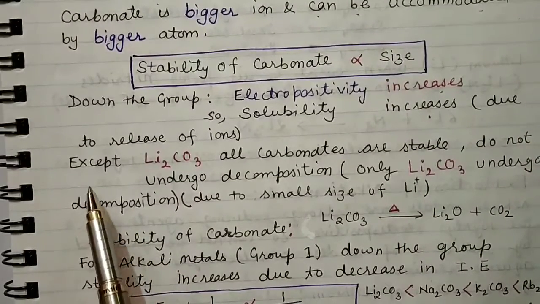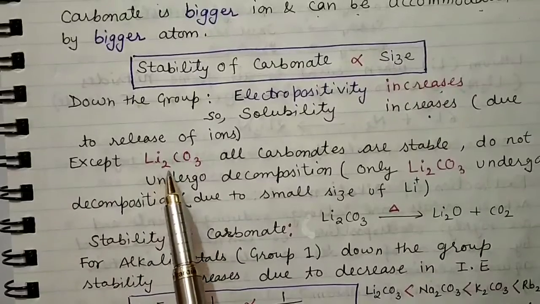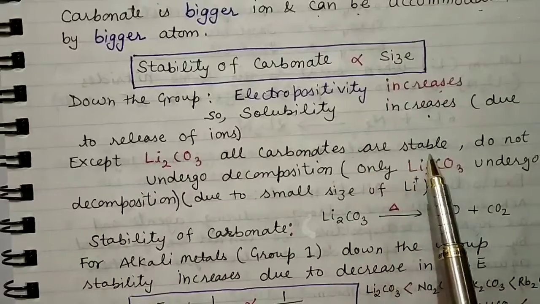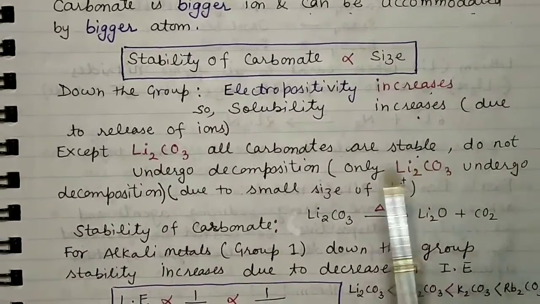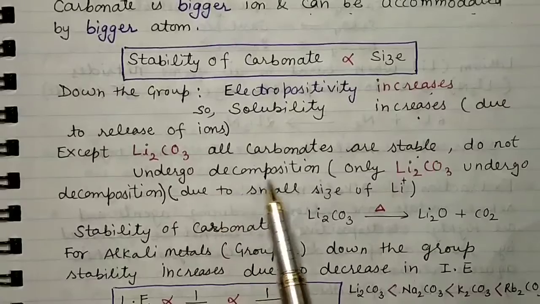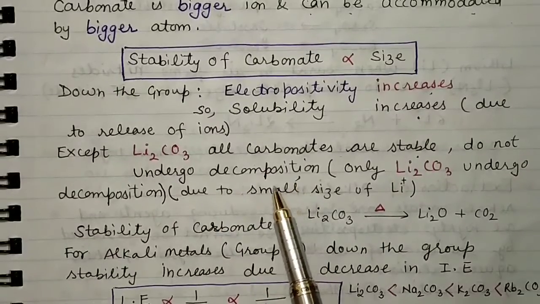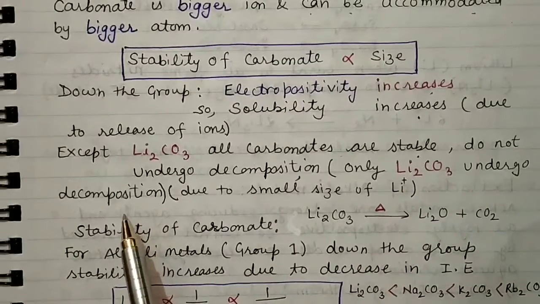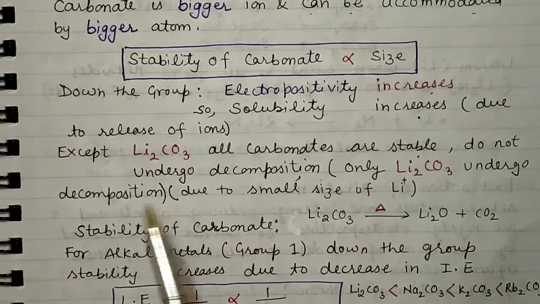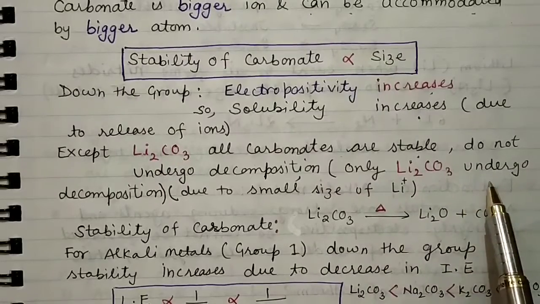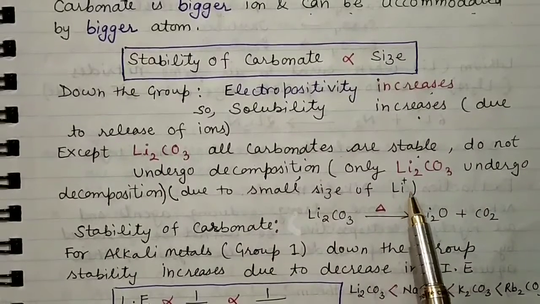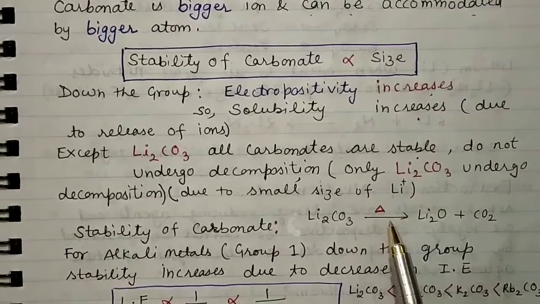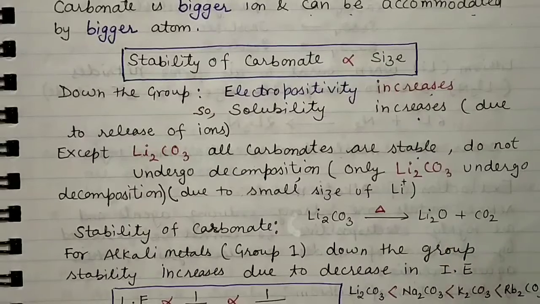So there is one exception, except Li2CO3, lithium carbonate. All other carbonates are stable. They do not decompose, means decomposition will not take place. Only Li2CO3 undergoes decomposition, and this is due to the small size of Li+. You can see lithium carbonate will decompose on heating to give lithium oxide along with CO2.